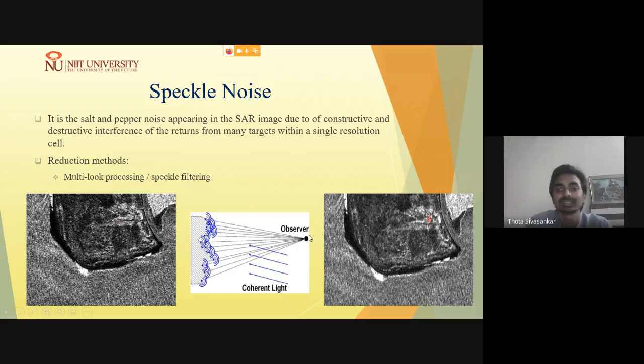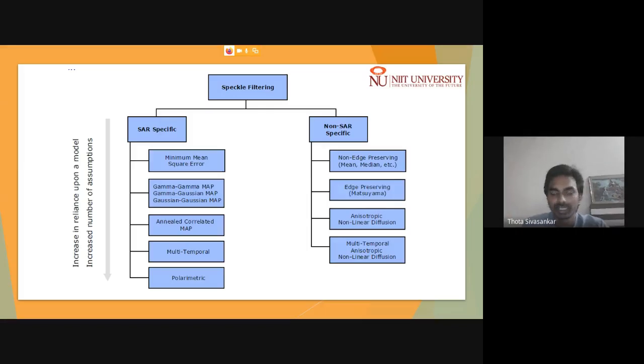Wherever we have constructive interference, we may have brighter pixels, and where we have destructive interference, we may have darker pixels. This is the basic reason why we get the speckle noise, and it can be minimized by using multi-looking processing or speckle filtering. We will look into the details of speckle filtering.